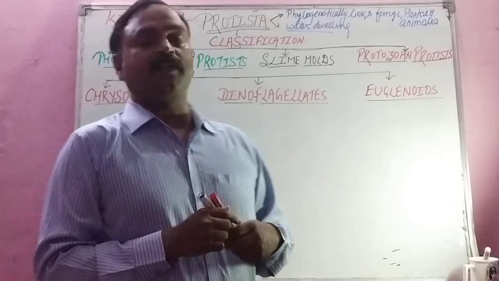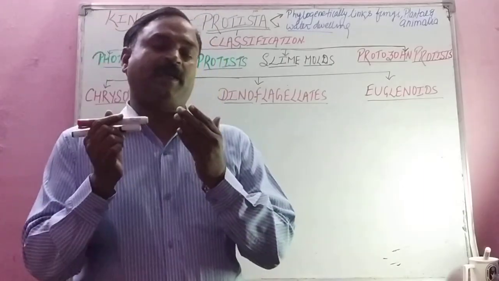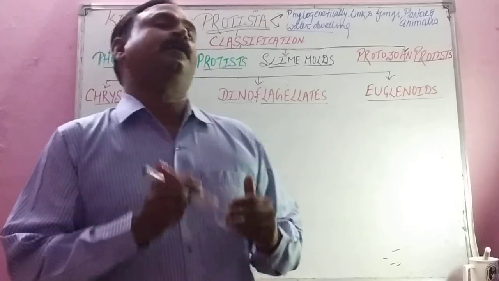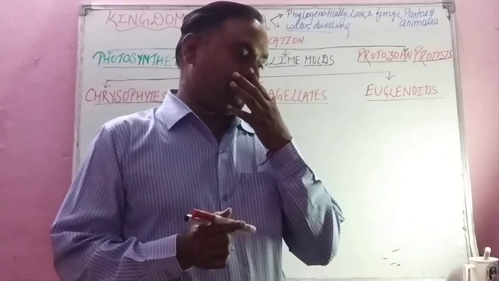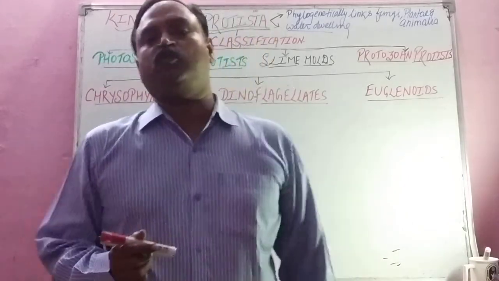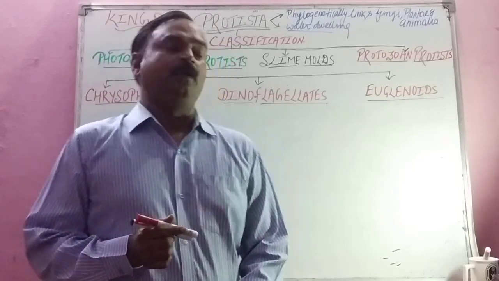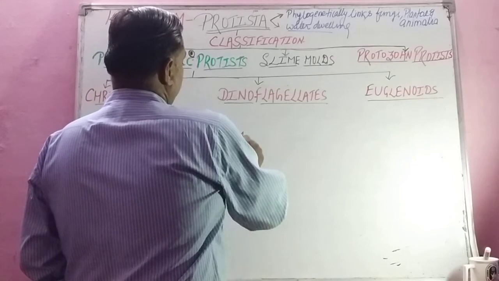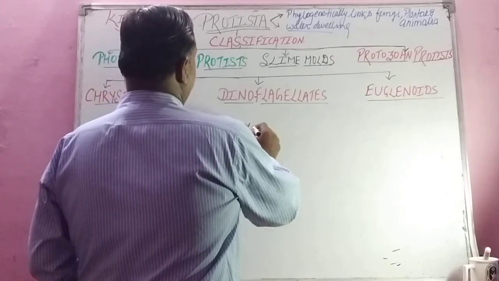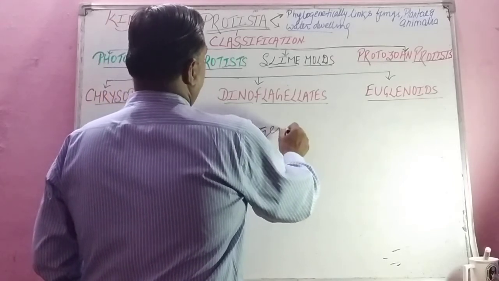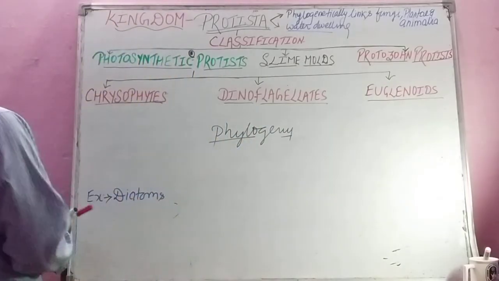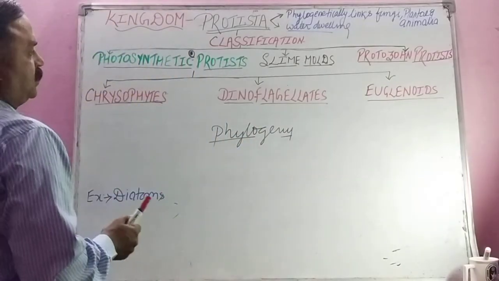In Protista we are studying the first two important features of protists. Protists phylogenetically link fungi, plantae, animalia kingdom. Phylogeny, being class 11th student, now you should know what is the meaning of phylogeny. Phylogeny means study of evolutionary relationship between the organisms, group of organisms.